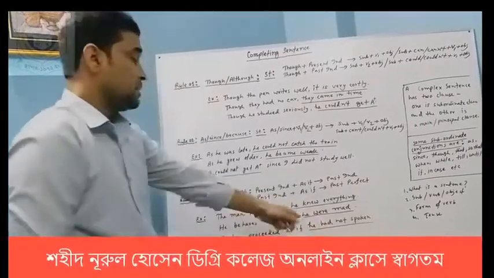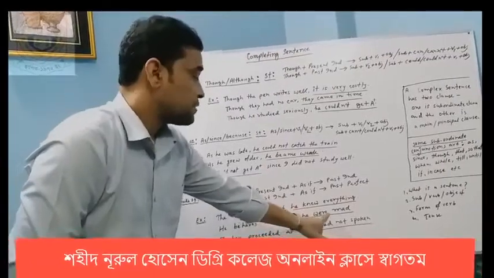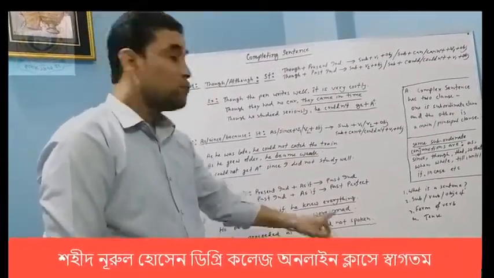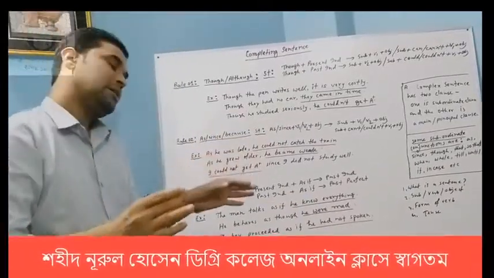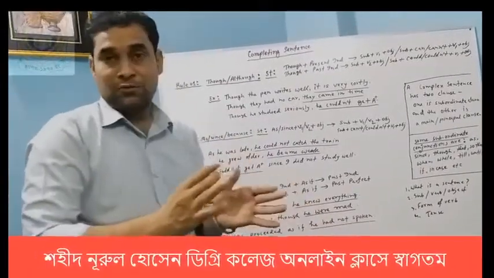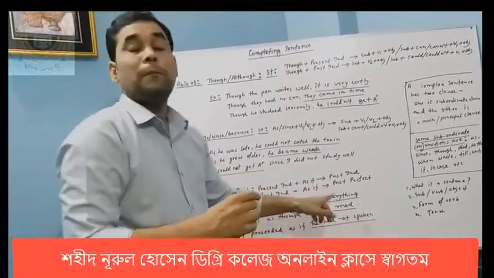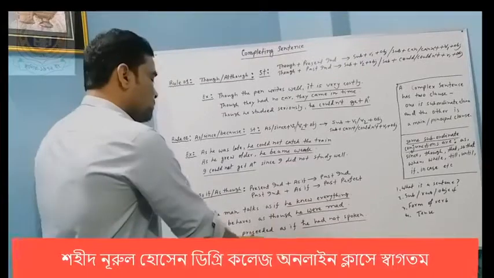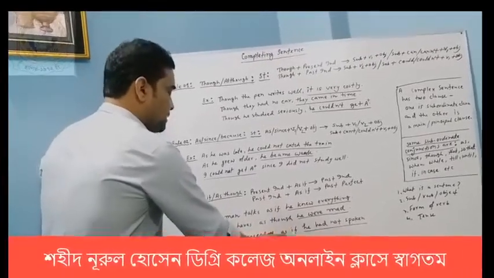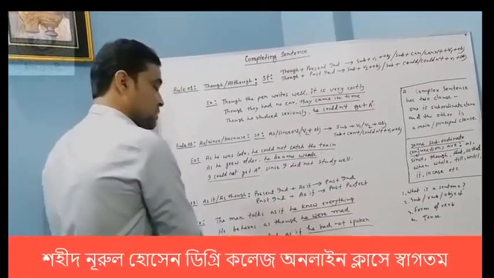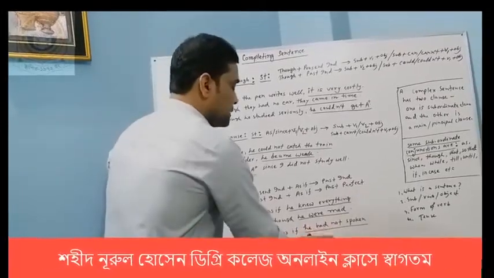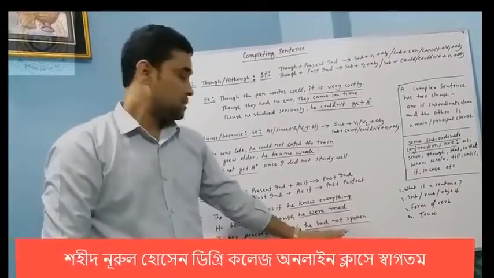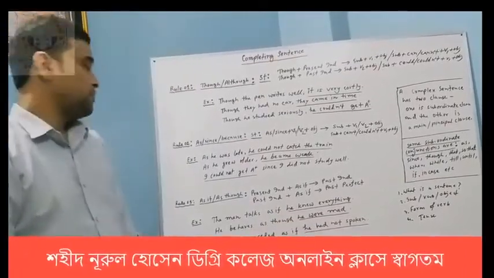And here you can use subject plus past form of verb, or were. If you want to use be verb, you can use were. And if you use a main verb, you have to use V2 or past form of verb. And again, the boy proceeded as if. Here you see, before as if, the portion is past indefinite. So after as if, the clause is past perfect. Past perfect.